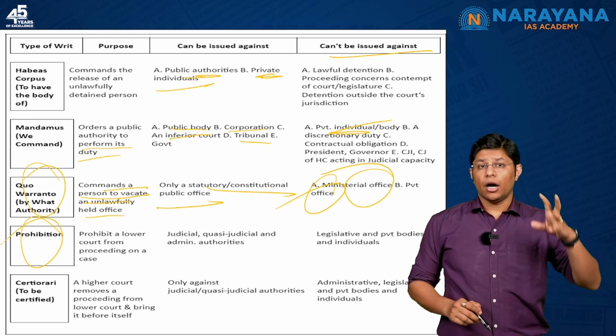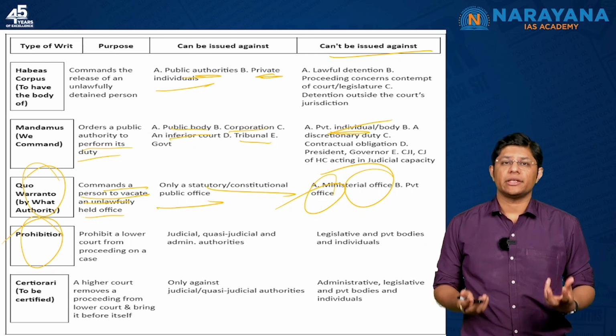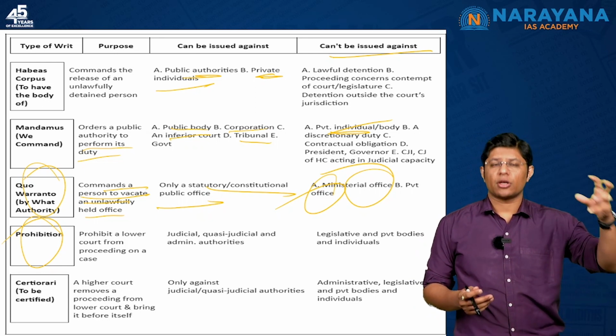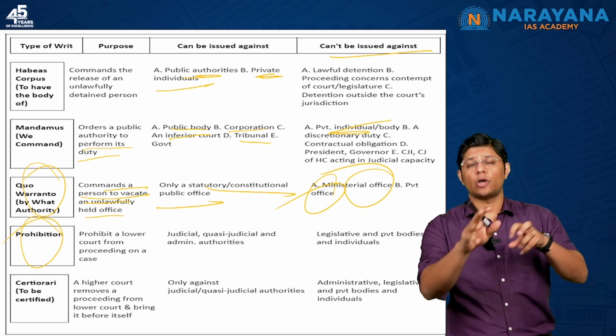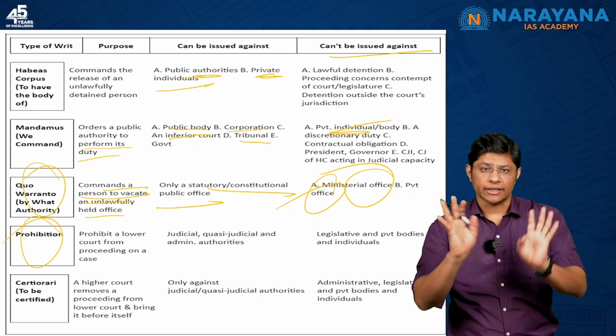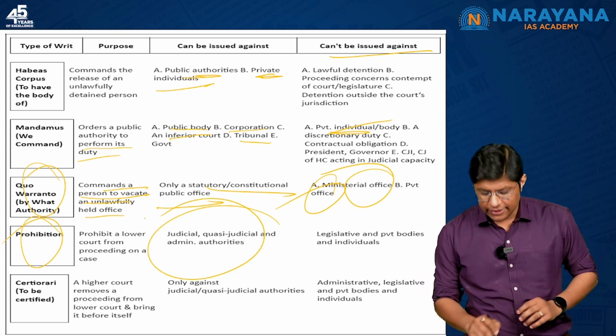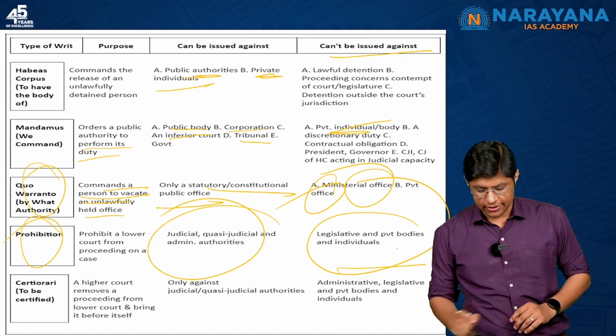Prohibition. Here, a higher court is prohibiting a lower court from proceeding on a case, which means the Supreme Court, or let's say the High Court, is directing an order to the district court that please do not proceed with the case. This is prohibition. It can be issued against, and cannot be issued against, these things.